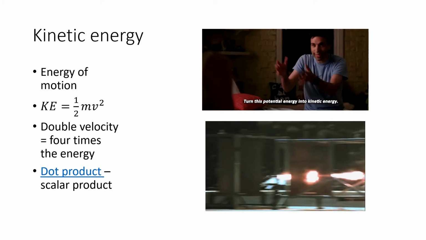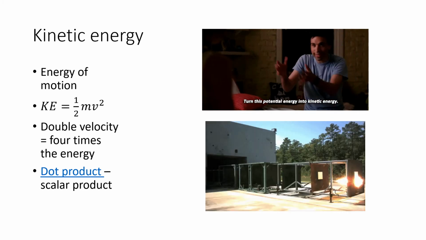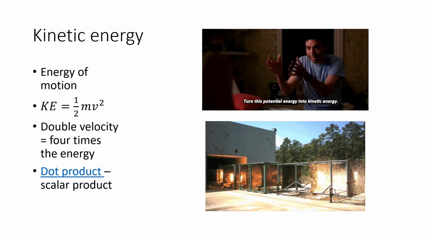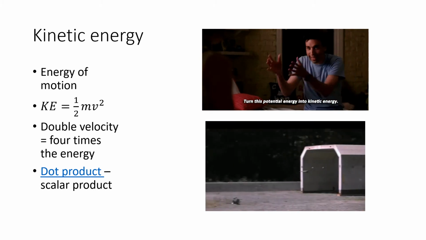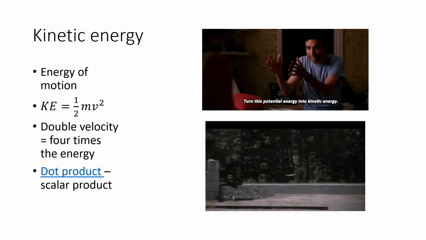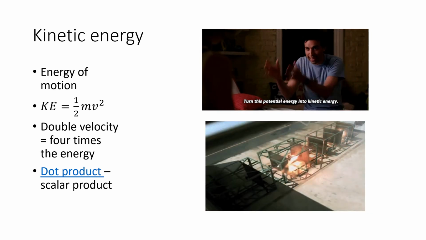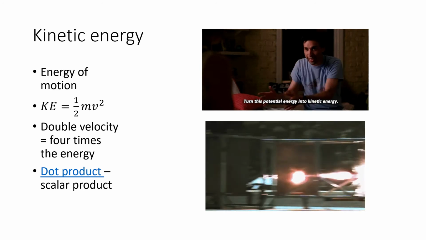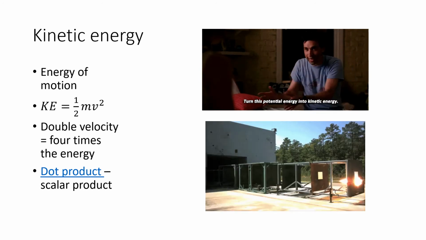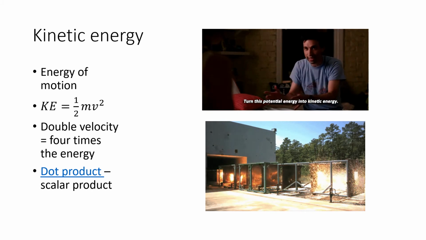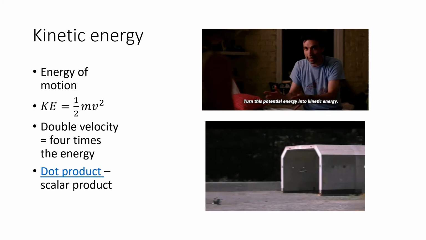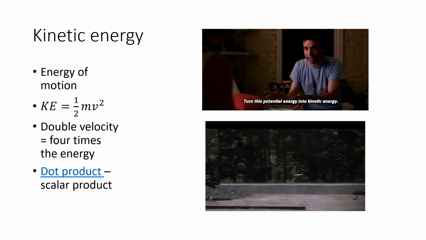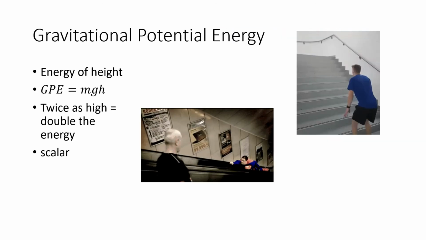All energy types are scalar, and in this case, velocity is a vector. So how do we end up with a scalar? Well, when you take a vector and you multiply it by itself, we end up with something called a dot product. And you may remember that from algebra. A dot product is a scalar. So it doesn't matter what direction something is moving in, it's going to have the same kinetic energy if it's going the same speed and has the same mass.